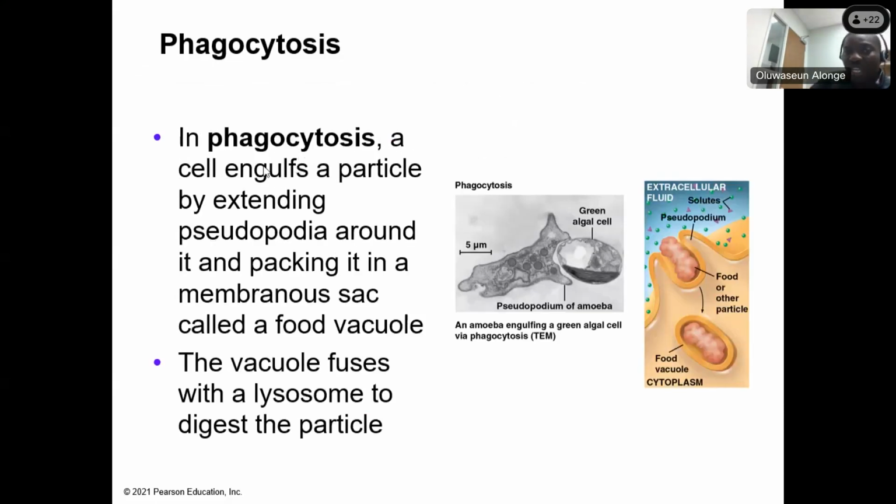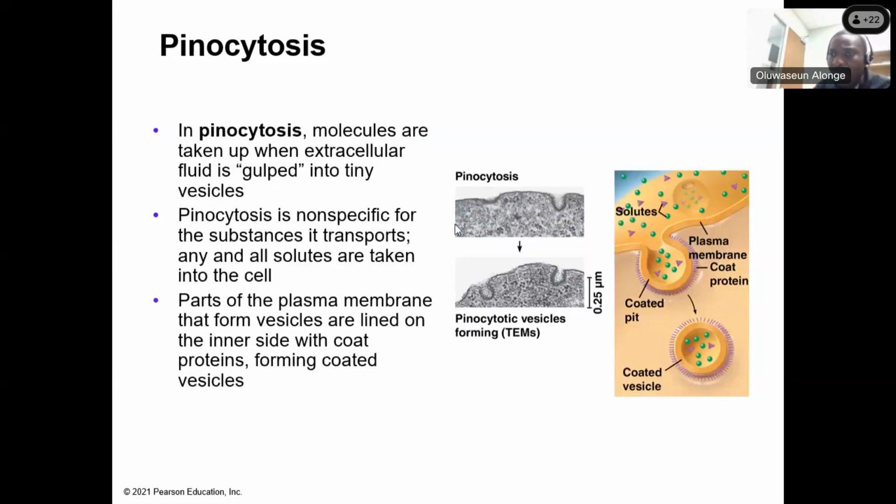Now, this is phagocytosis. You see this pseudopodium get invaginated into the membrane. The membrane pushes it in. That is phagocytosis because it has to do with large, solid molecules entering the cell. Then a lysosome is going to bind to it and break it down so that the cell can enjoy the particle that just came into the cell. Pinocytosis is when it is liquid. That's the difference. It's just liquid and solid.